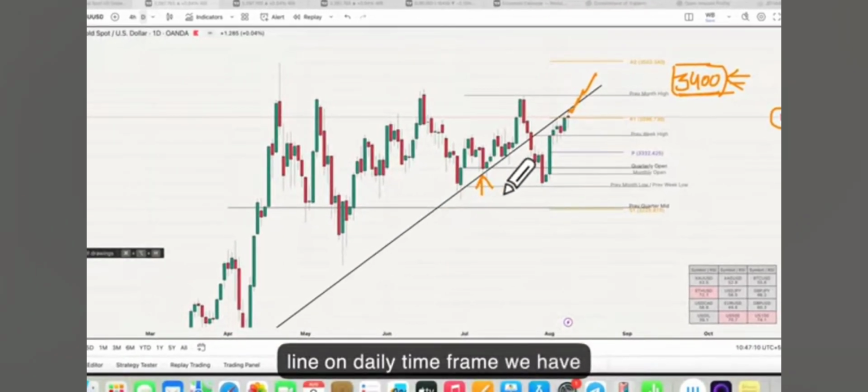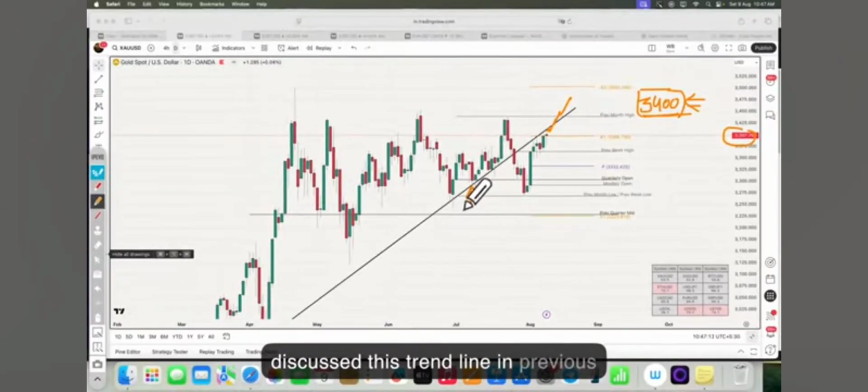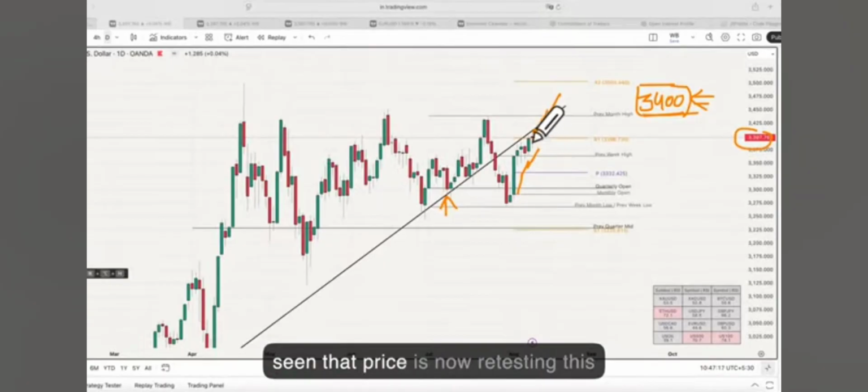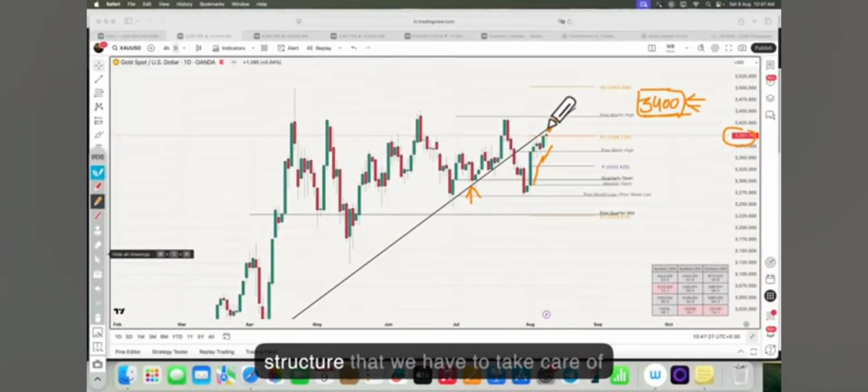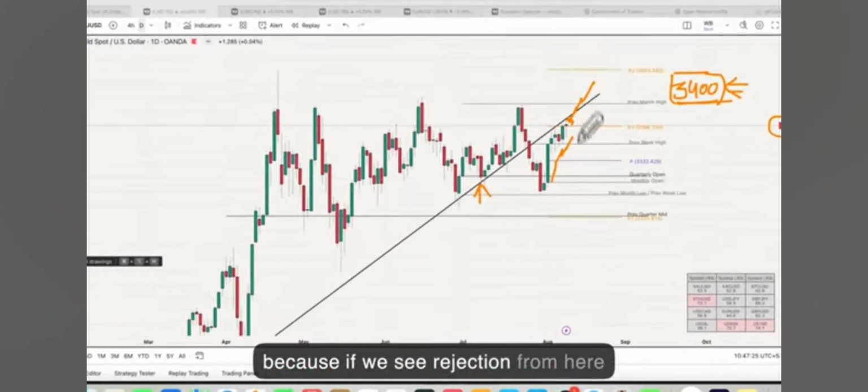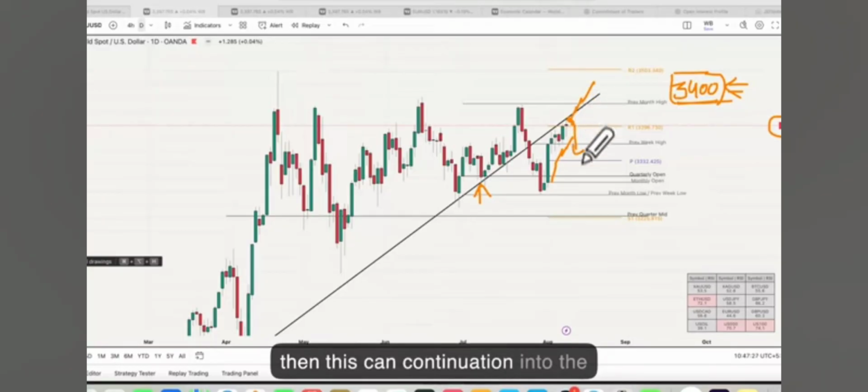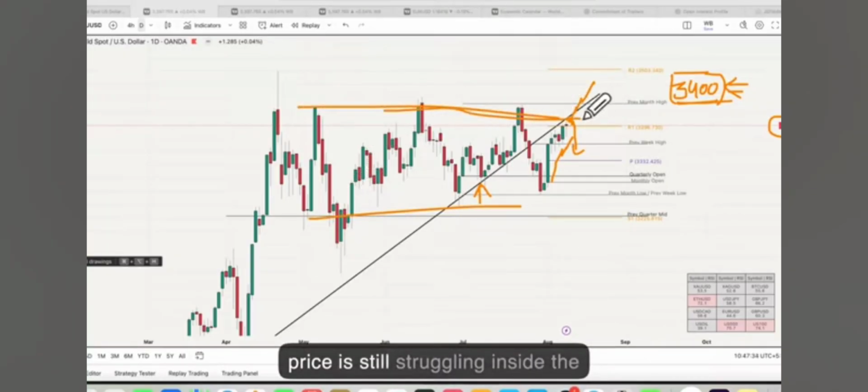Another thing that we can consider as resistance is this trend line on the daily time frame. We have discussed this trend line many times in previous analyses. Price is now retesting this trend line, and this is a critical structure that we have to take care of, because if we see rejection from here, then this can lead to continuation of the range market, because overall on the daily time frame price is still struggling inside the range.